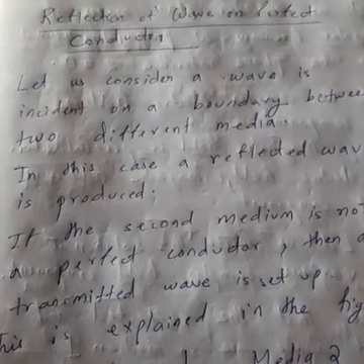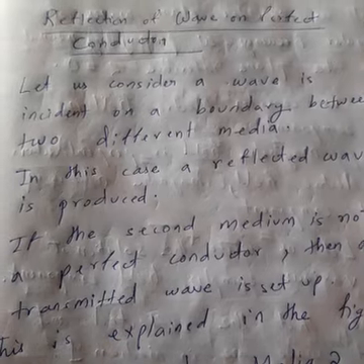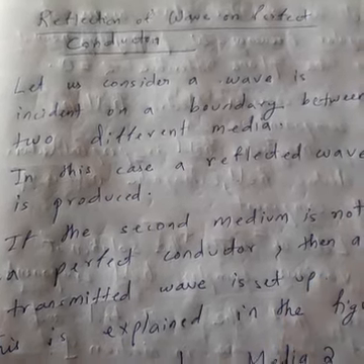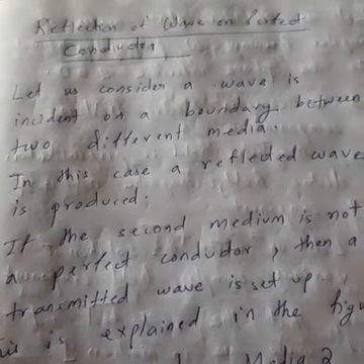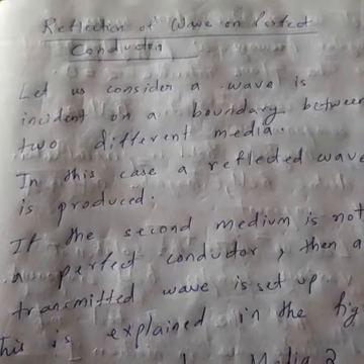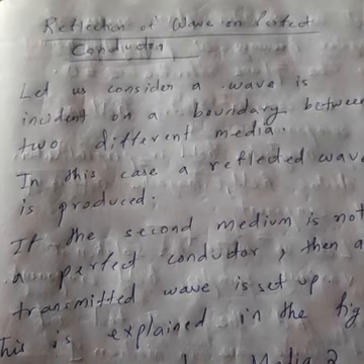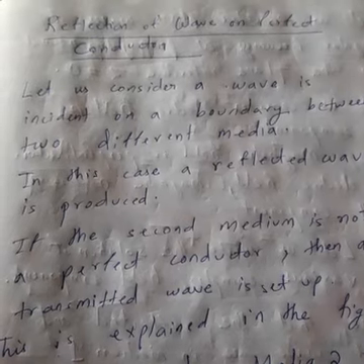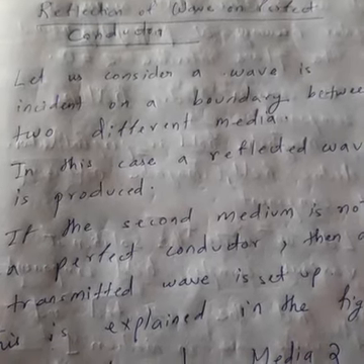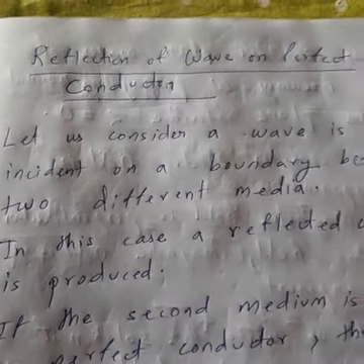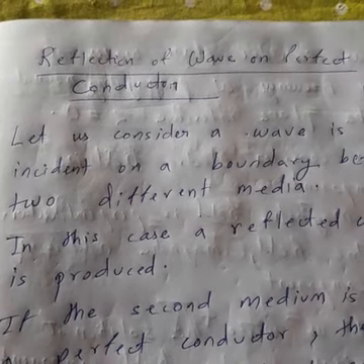That means in the second case, the first medium is a dielectric and the second medium is also a dielectric. Clear? So this is our topic, reflection of plane wave on a perfect conductor.